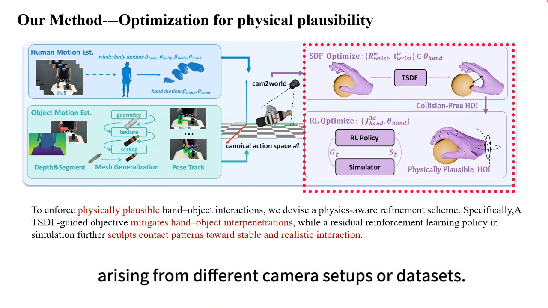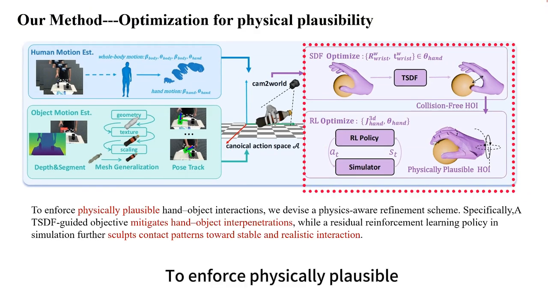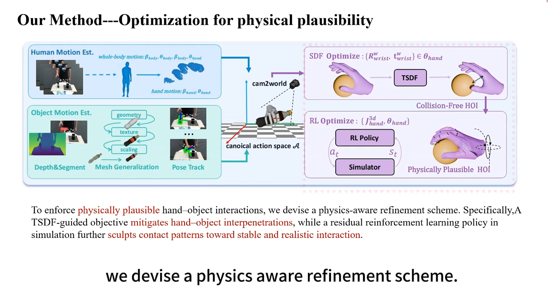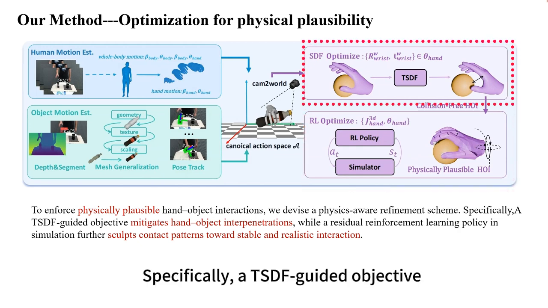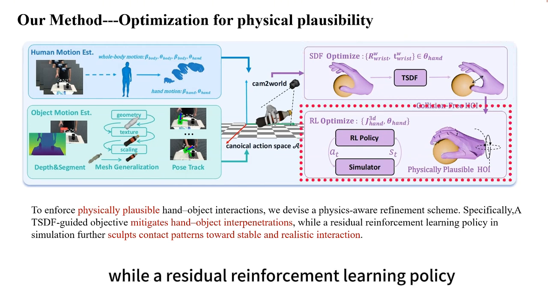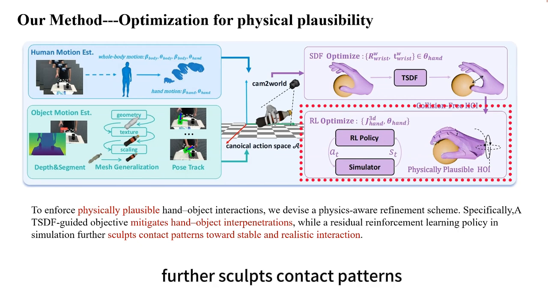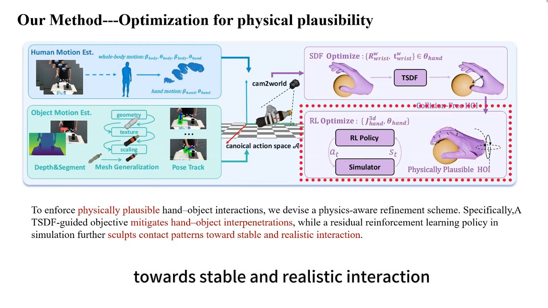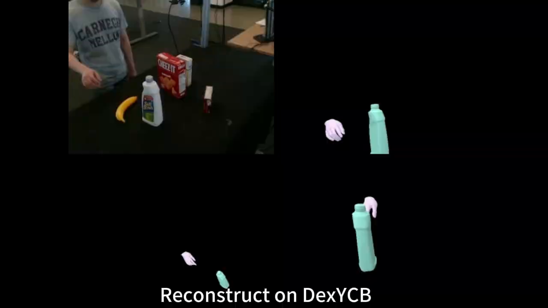setups or datasets. To enforce physically plausible hand-object interactions, we devise a physics-aware refinement scheme. Specifically, a TSDF-guided objective mitigates hand-object interpenetrations, while a residual reinforcement learning policy in simulation further sculpts contact patterns towards stable and realistic interaction.